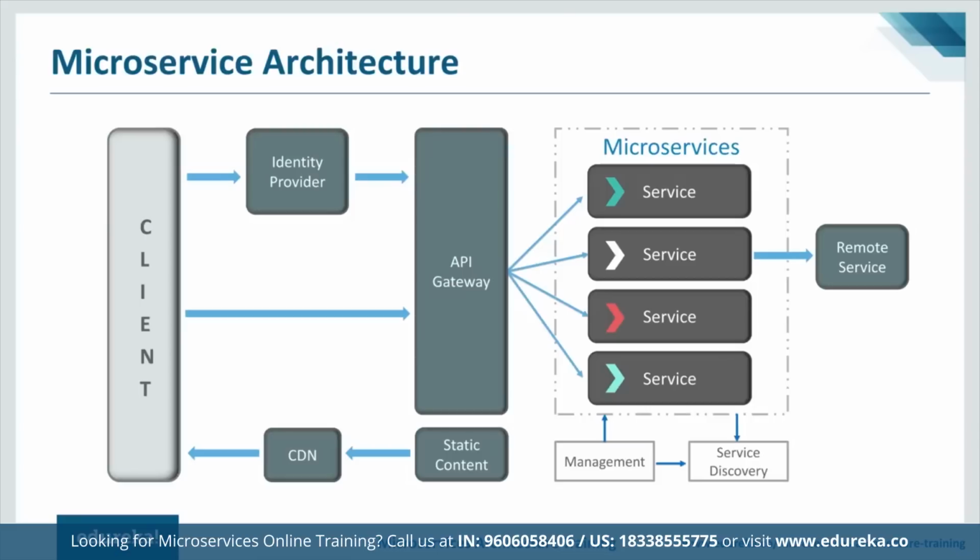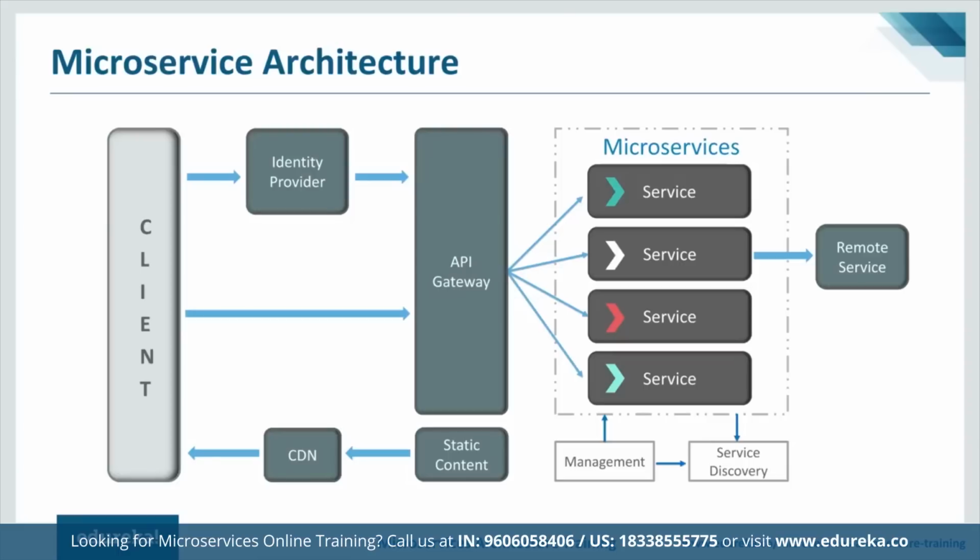Besides the microservices themselves, some other components appear in a typical microservice architecture. So let me discuss that. The first part is management. The management component is responsible for placing services on nodes, identifying failures, rebalancing services across nodes, and so forth, right? Then let's talk about service discovery. The task of this component is to maintain a list of services and which nodes they are located on. It enables service lookup to find the endpoint for a service.